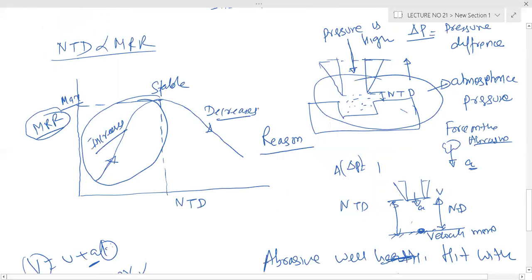Because air, a gas, is there, it resists the motion, and that is what we call drag force. When there is relative motion between an object and a fluid, there is a drag force. So this is the reason for the decreasing metal removal rate: it increases due to acceleration, and decreases due to the drag force.